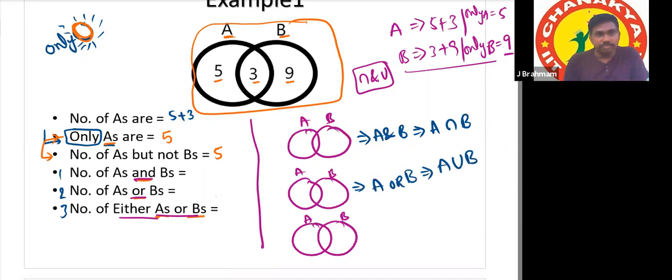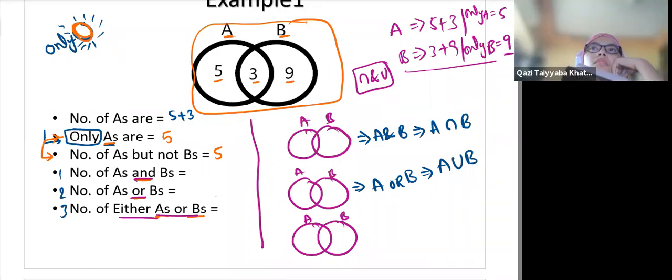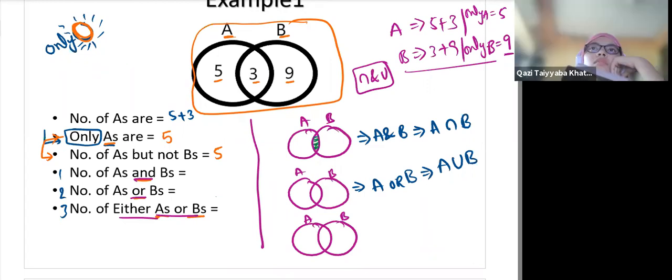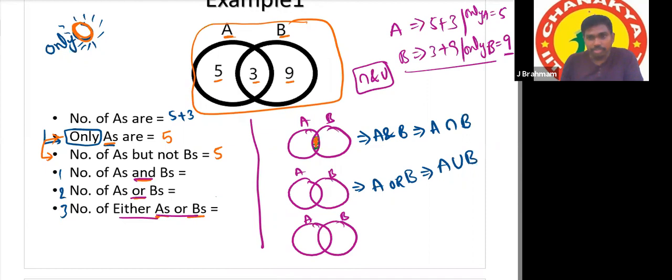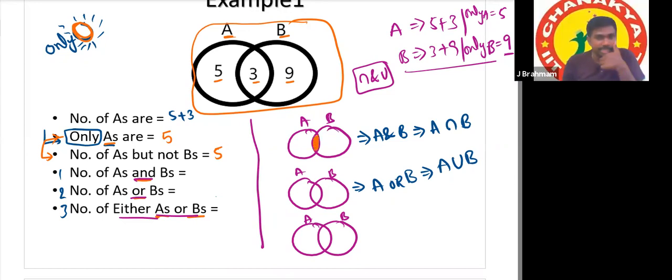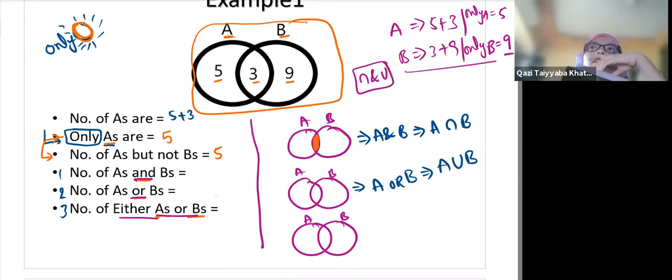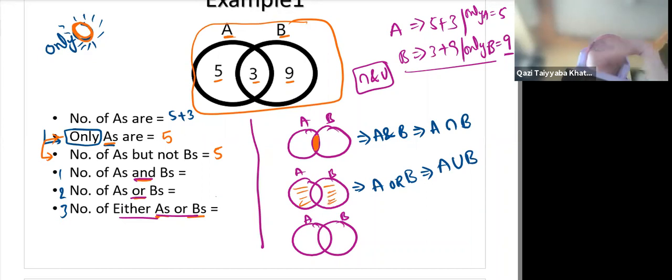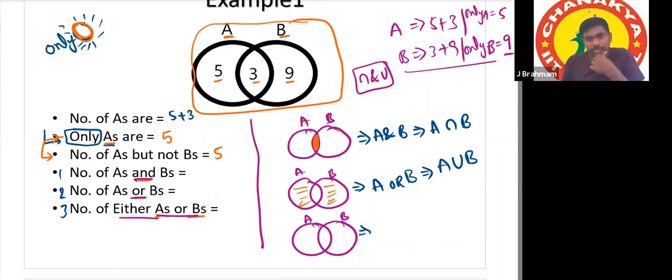Now tell me, what portion of A and B, A intersection B, can I shade? This is the portion. A intersection B is this one, in green shading. This portion is A intersection B. Next, what about A or B, or A union B? Which portion do I need to shade? A or B means this one and this one. A should be different and B should be different.